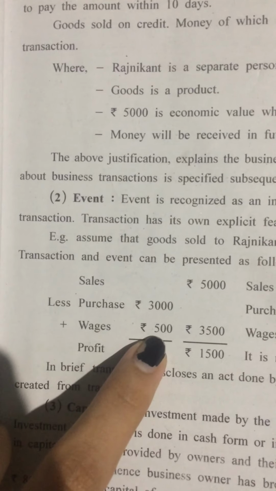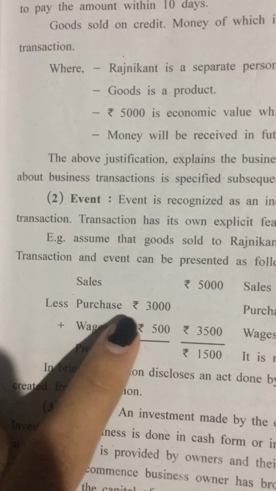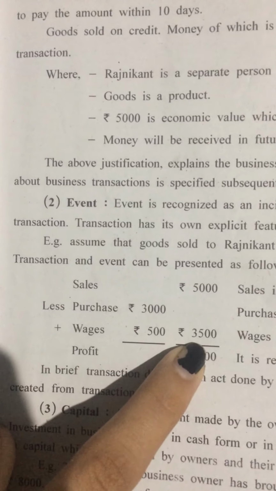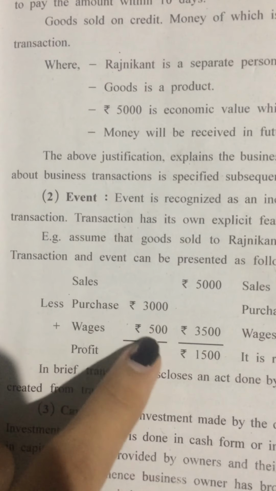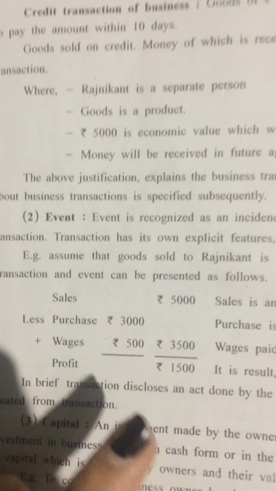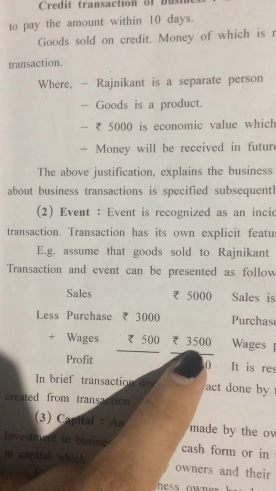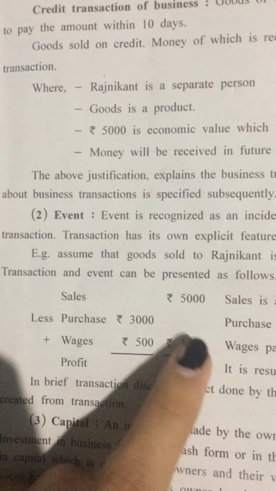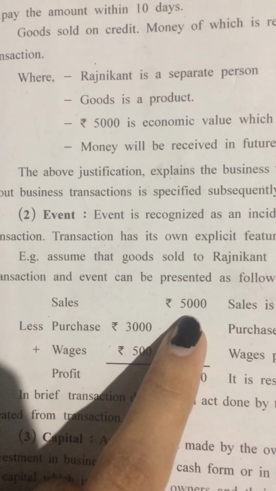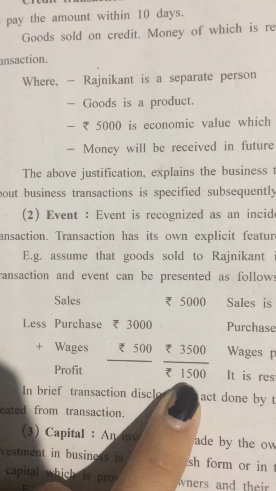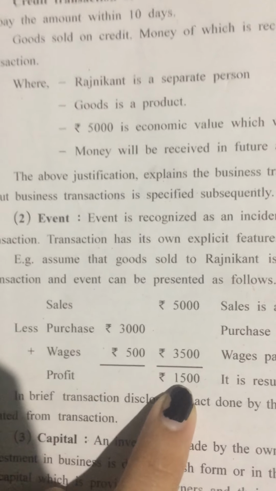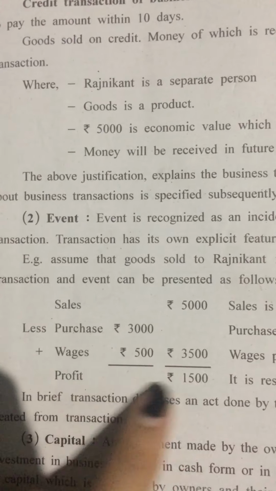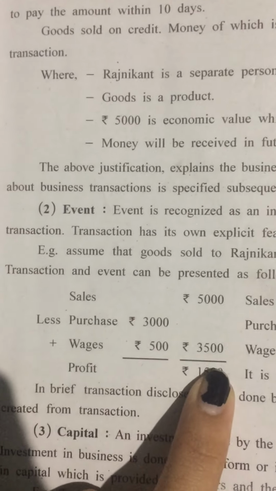Now add both purchase and wages, that is 3,000 plus 500, it becomes 3,500. Now minus that 3,500 from 5,000, that was sales. So the difference is 1,500. That 1,500 is called profit.